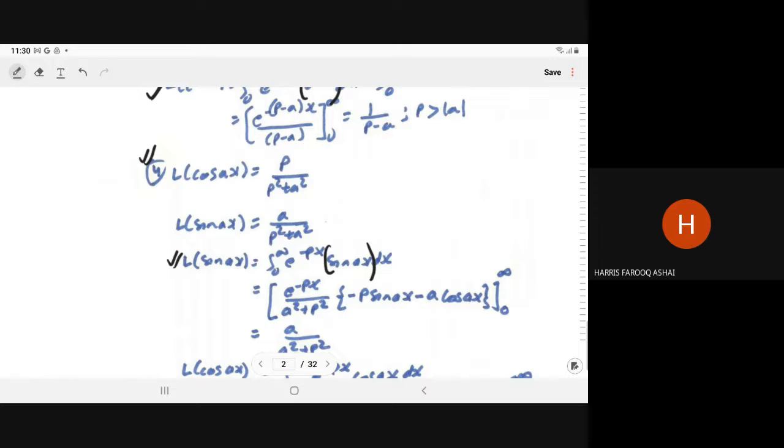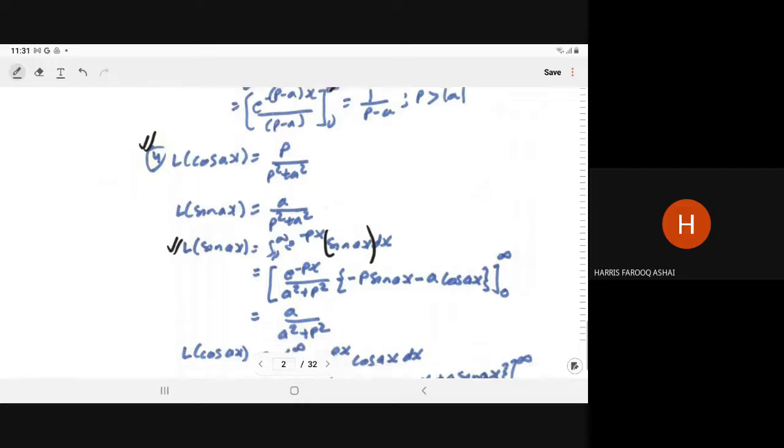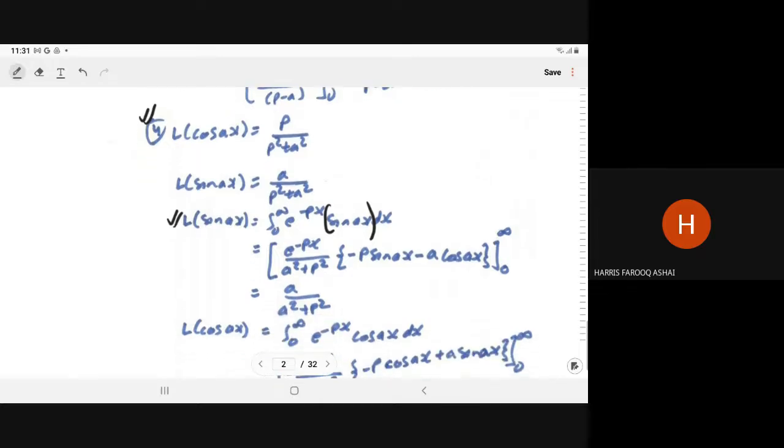So e to power minus infinity is 0, and sin 0 is 0. So here you will get a upon a square plus p square. That is the Laplace of sin ax.